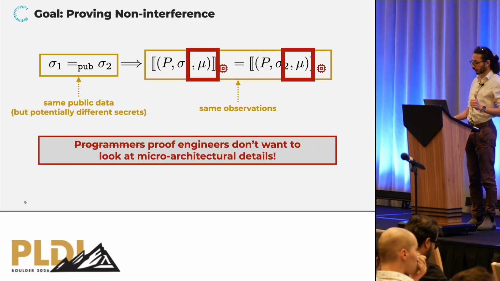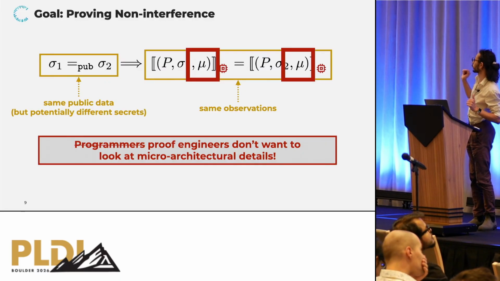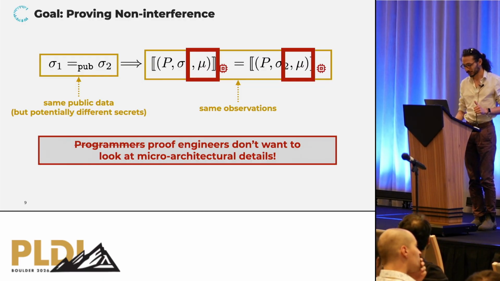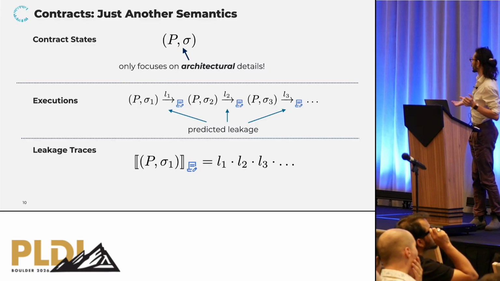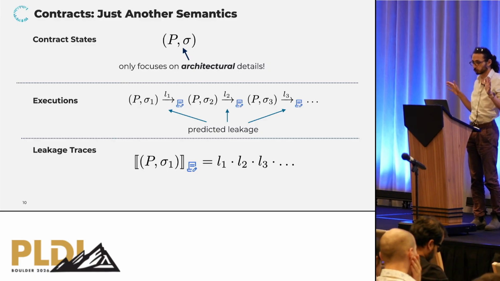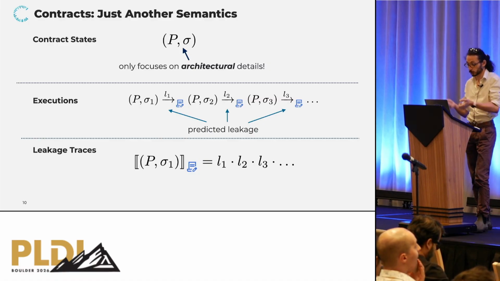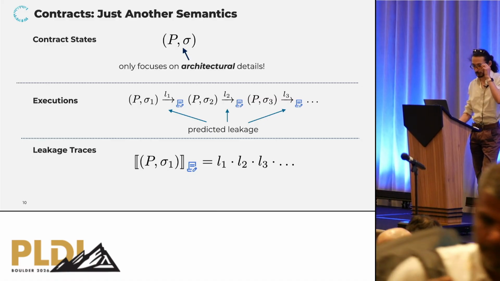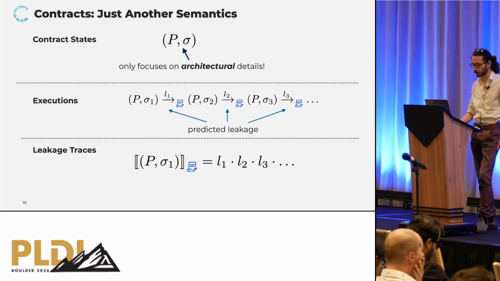So of course, proving this directly is very complicated because, as I said before, this property mentions the microarchitectural details of the CPU. And proof engineers don't want to look at that. So the idea is we introduce contracts, and what are contracts formally? They're basically just another labeled semantics. Just this time, the states do not mention the microarchitectural details, and we're going to try to predict the leakage instead of giving the actual observation an attacker can make, which we cannot because we don't have microarchitectural states here. Okay, so as for CPU semantics, we are interested in traces, like collecting the predicted leakage over time.